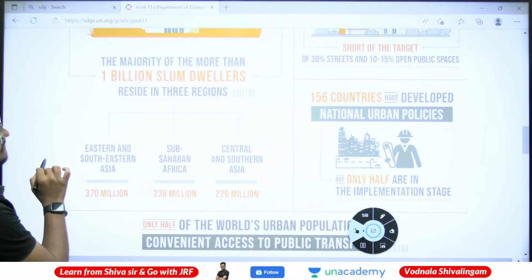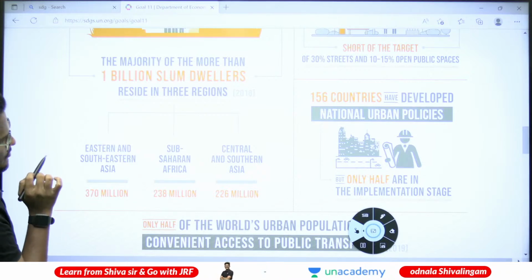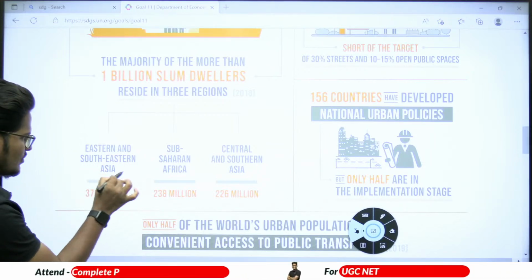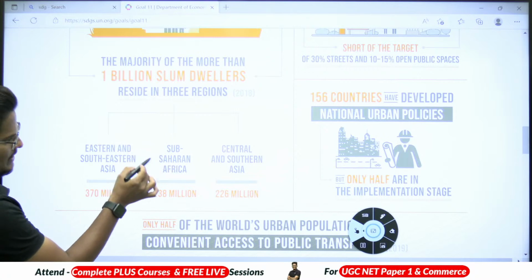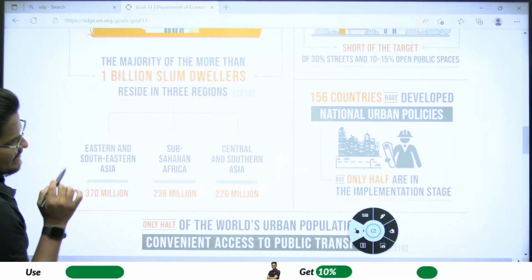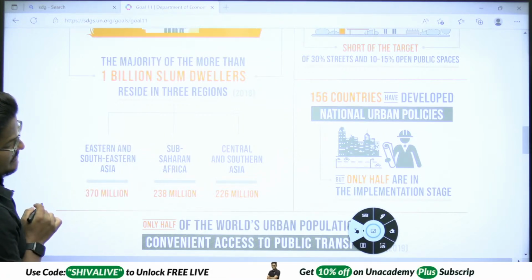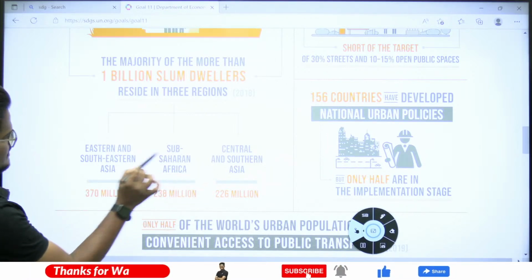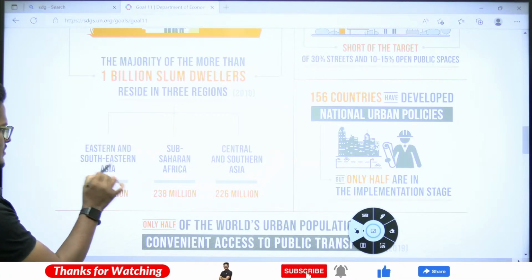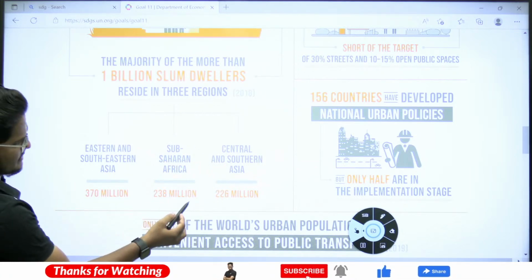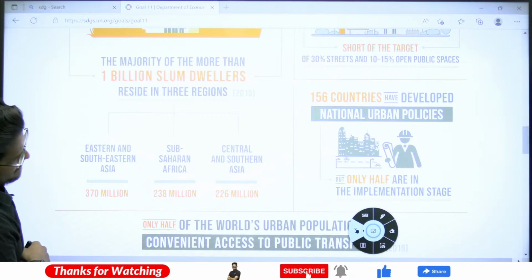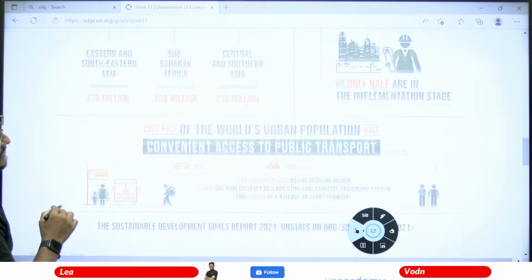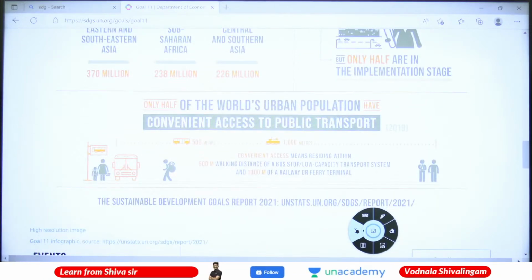The top three are Eastern and Southeastern Asia, Sub-Saharan Africa, and Central and Southern Asia. This is Asia, this is Africa, and this is also Asia. These are the top three regions for slum dwellers.